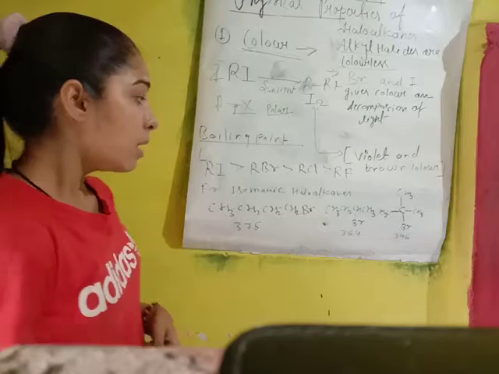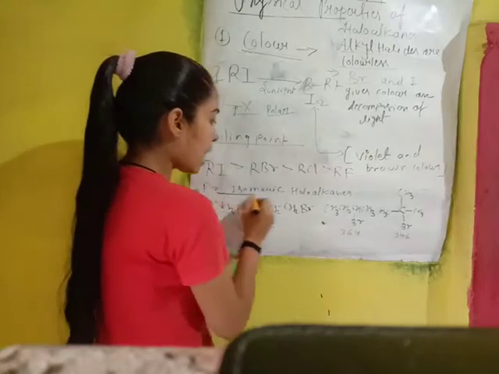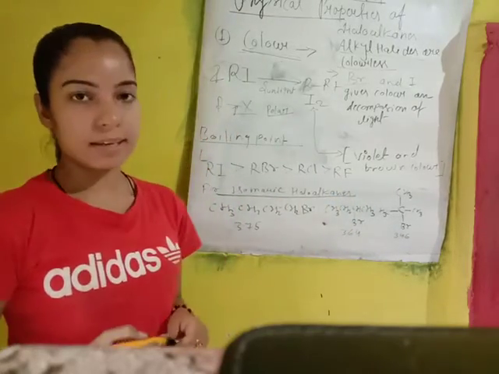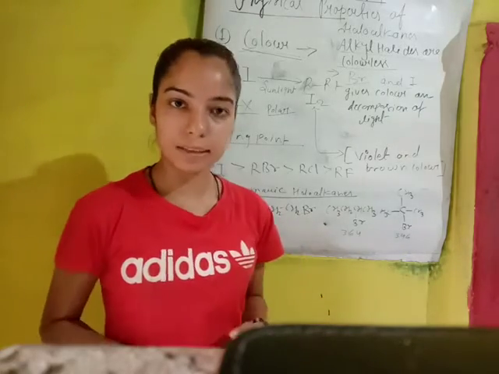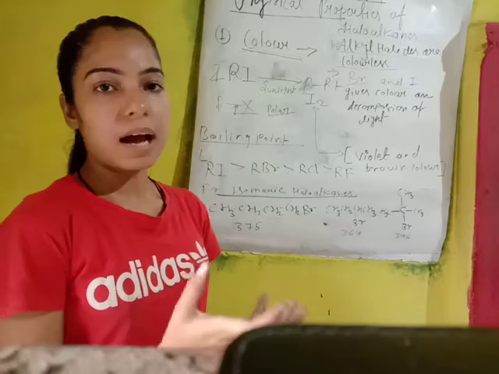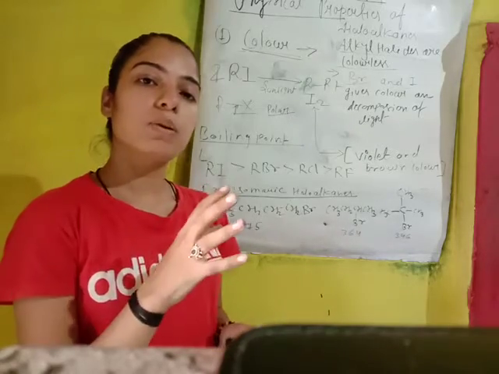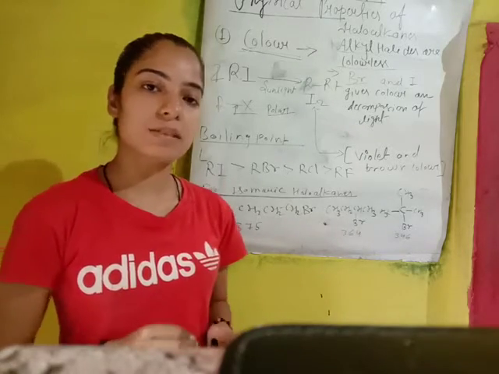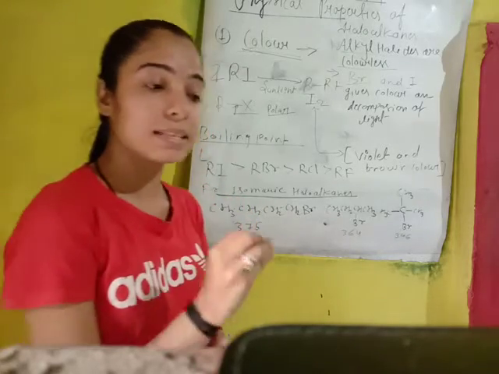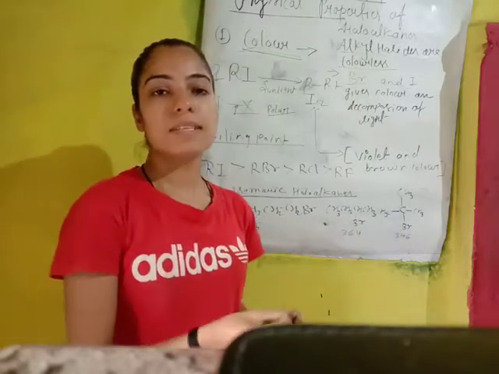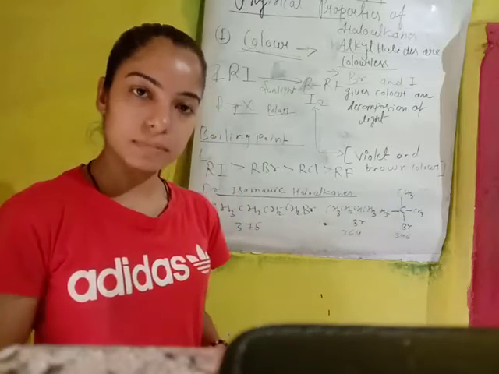Okay, now when we talk about isomeric haloalkanes, isomeric haloalkanes means the isomers of a particular haloalkane. And what are isomers? Isomers are compounds in which the molecular formulas are the same but the structural formula is different, and due to the difference in structural formula, their physical and chemical properties will also differ.